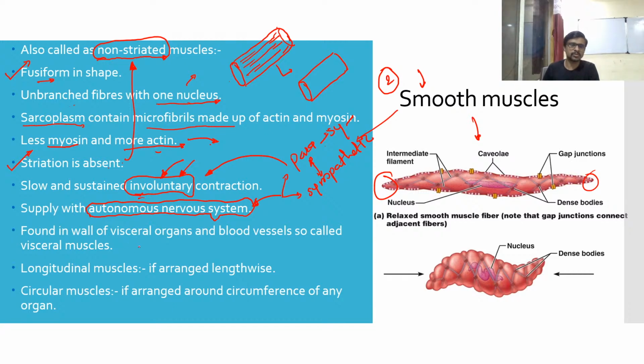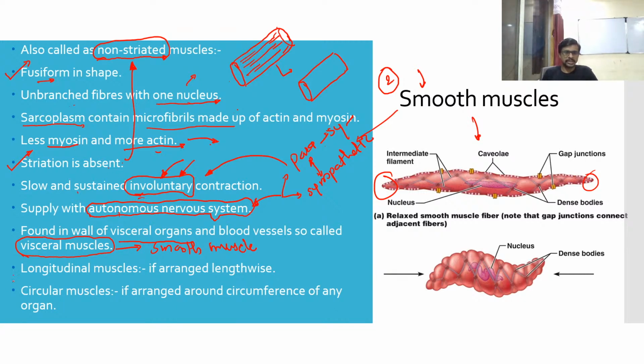It is found in all visceral organs. What are the visceral organs? They are mostly inside your body, along with blood vessels, so they are called visceral muscles. Smooth muscle is also called visceral muscle, which is another name for it, because it is present in the lining of visceral organs and in all of the blood vessels.